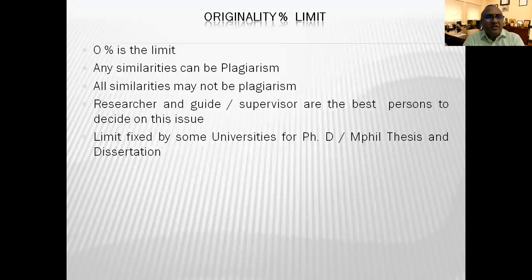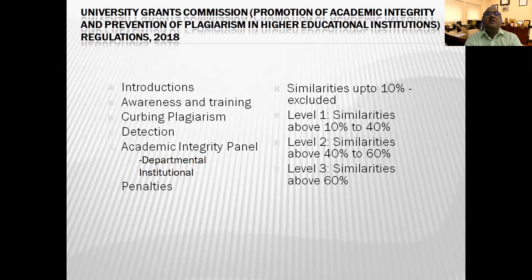Another few important things you should remember and note down. Any similarity can be plagiarism, but not all similarities are plagiarism. The researcher and guide or supervisor are the best persons to decide this issue. A limit fixed by some university is not correct. The only limit is the one fixed by the University Grant Commission in the UGC Plagiarism Regulation, Promotion of Academic Integrity and Prevention of Plagiarism in Higher Educational Institutions Regulation 2018.